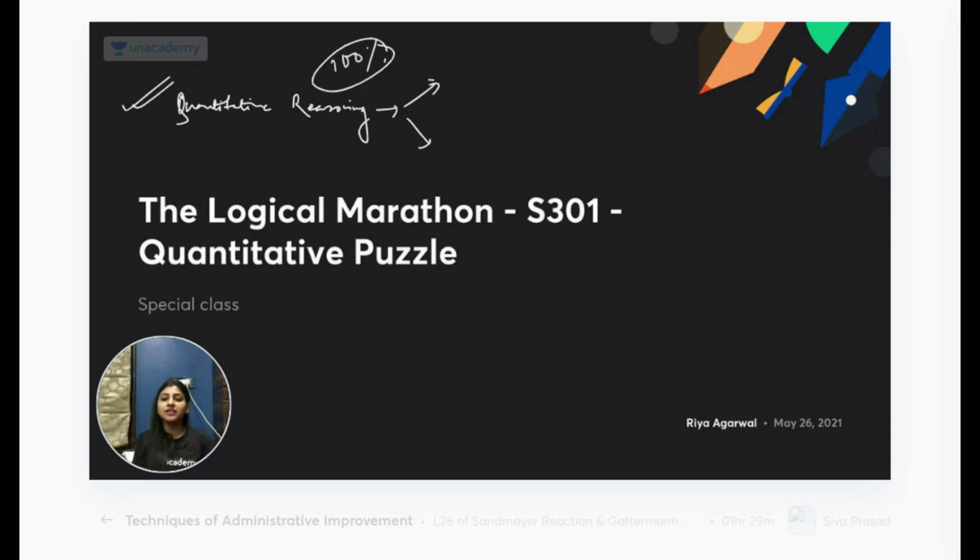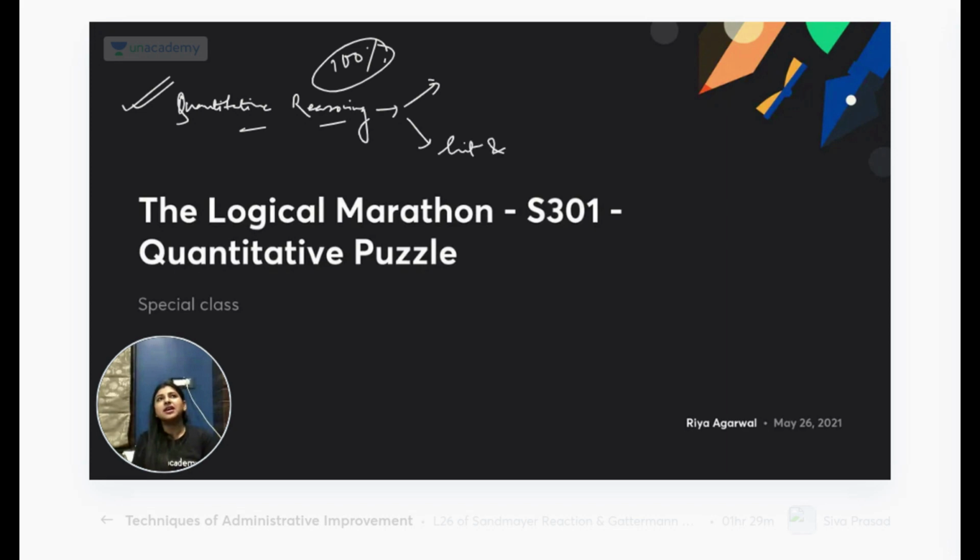Also, most of them find it very difficult because लोगों से LRDI अकेले और quant अकेले नहीं संभलती. This topic is a mixture of those two. है ना? It is quantitative reasoning. So therefore, people find it really tough. But it's all about approach. Most of the questions are hit and trial based. है ना? उस type के questions होते हैं.